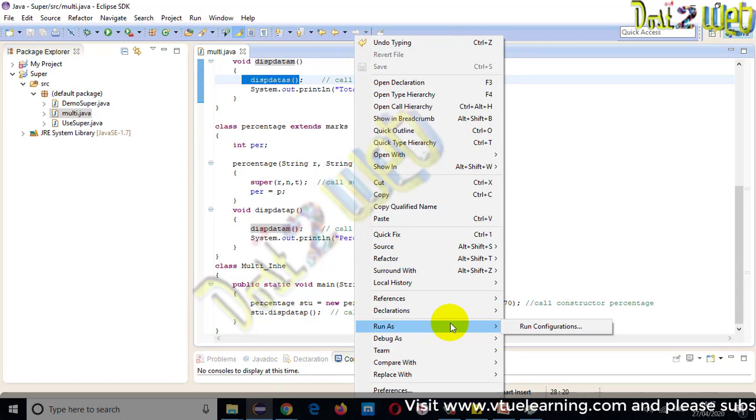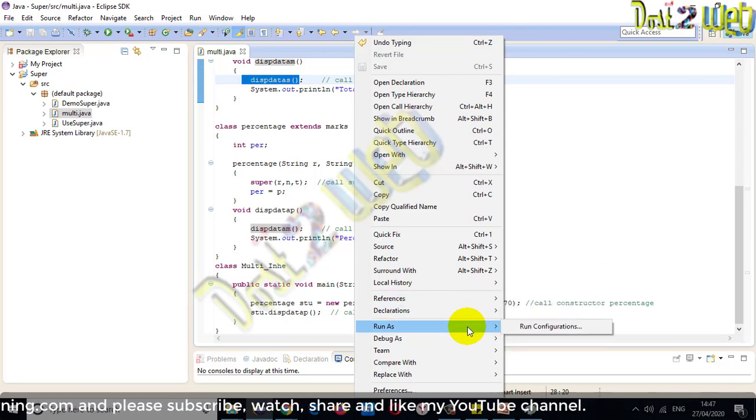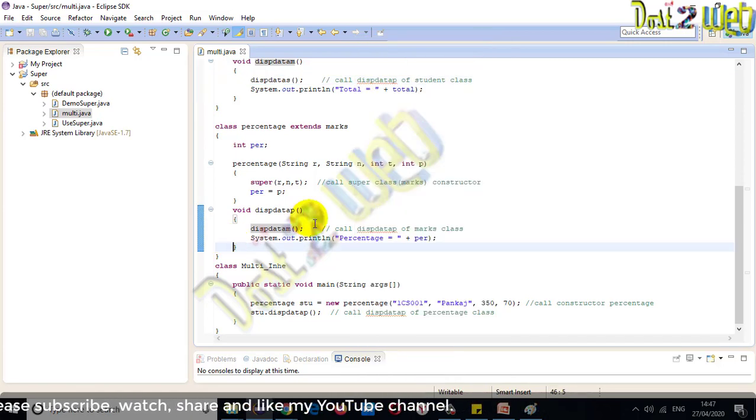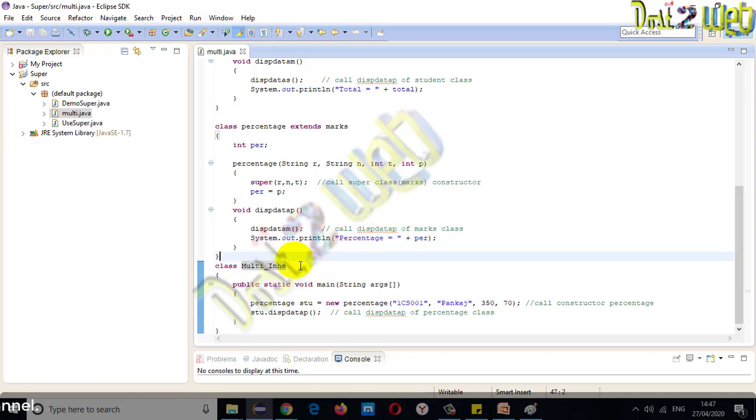When I am trying to execute, I am not getting the option to save and run as Java application. So that's why we have to make our class name and the file name the same. Either you change this or you change that one. So I'll change it to multi, save it.